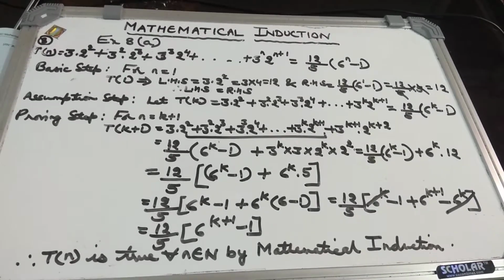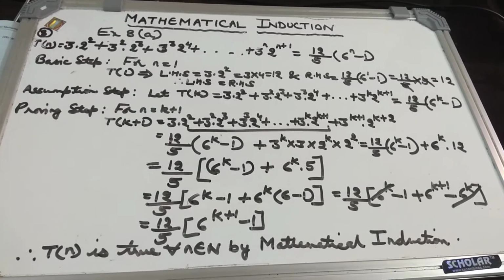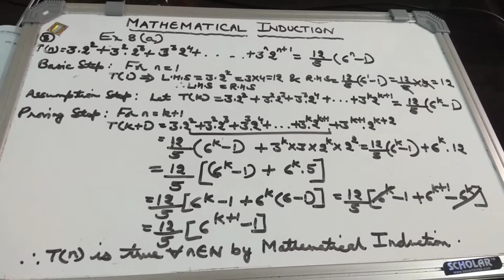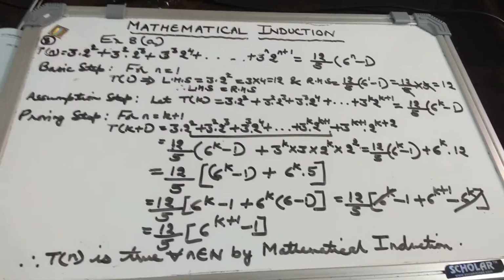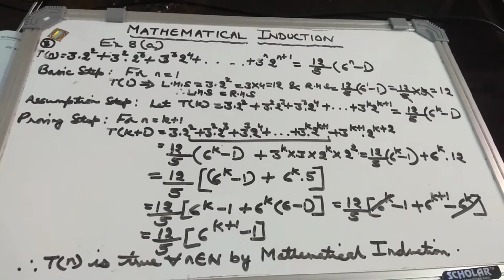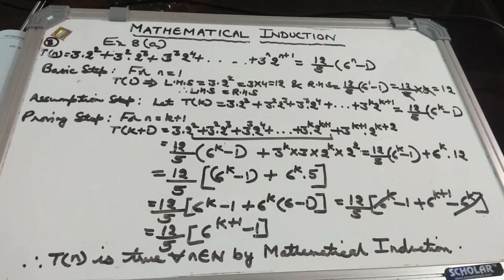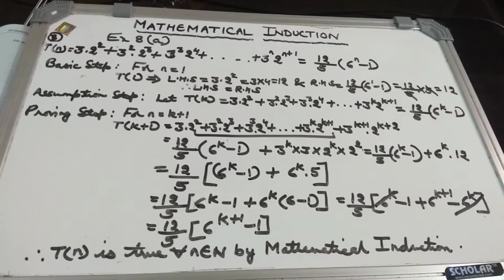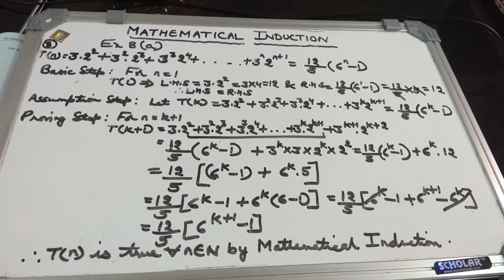For n equal to 1, t1, the left hand side, equals 3 into 2 square, that is 3 into 4, which is 12. And right hand side, 12 by 5 into 6 to the power 1 minus 1, that will be 5. So 5 and 5 get cancelled, you are getting 12 only. Now comes the assumption step.